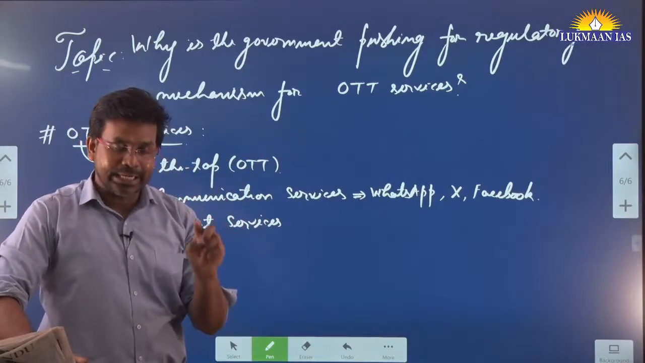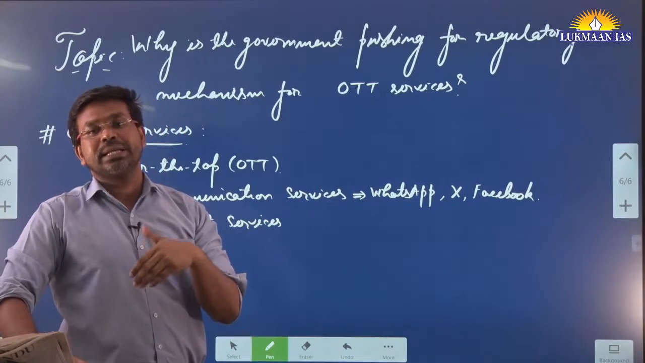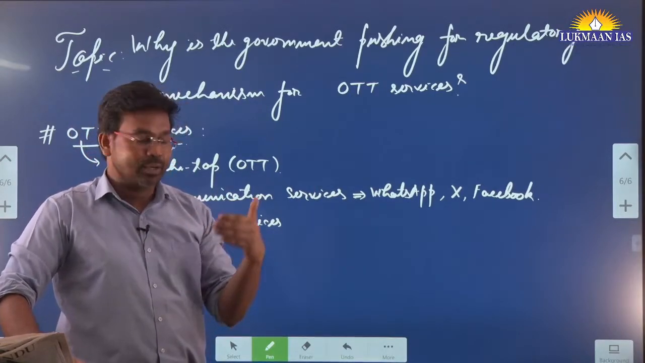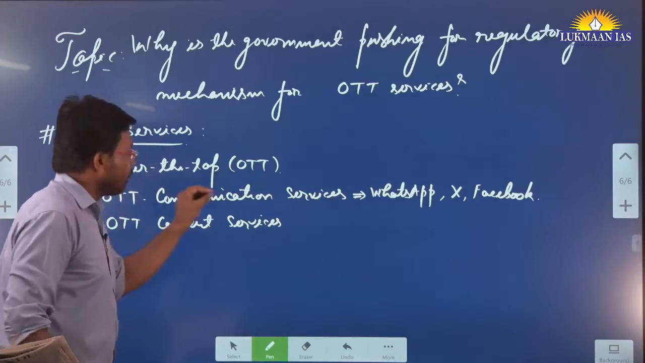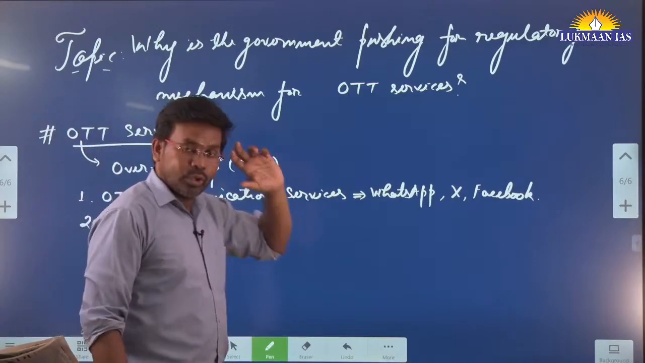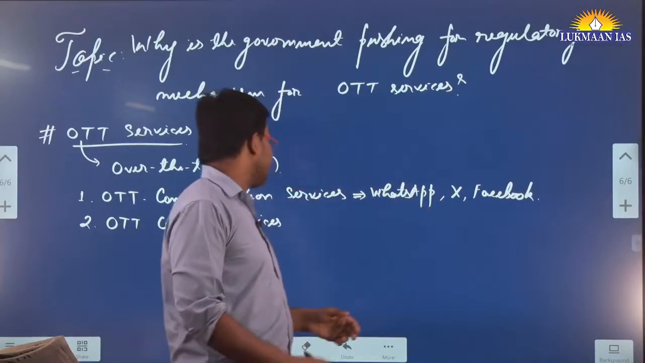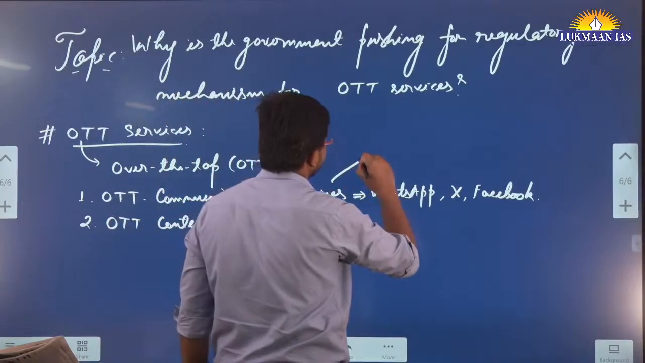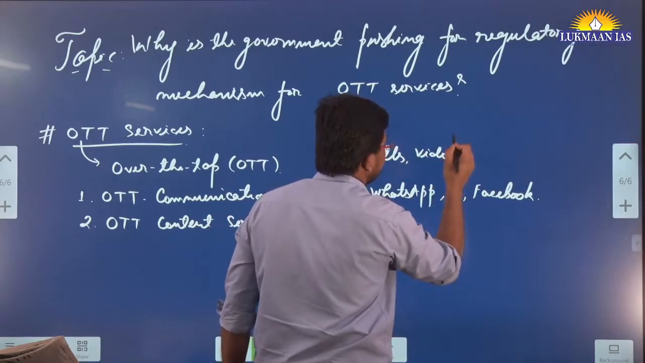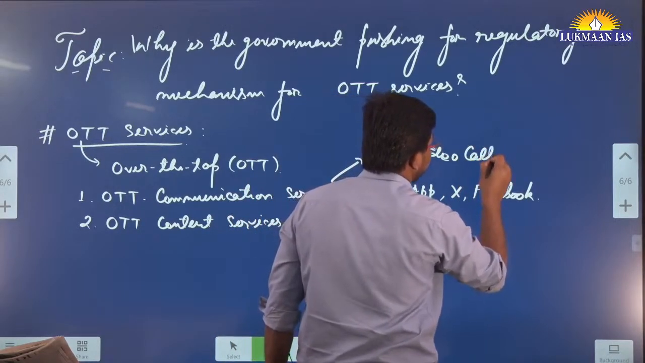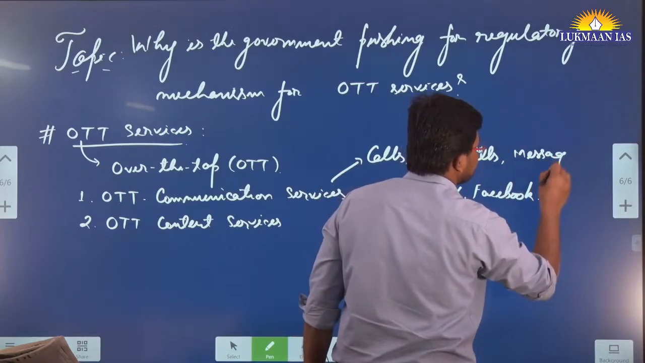Earlier when we were making mobile phone calls, we were dialing the number and making calls to the person, using the telecom service provider, the internet of the telecom service provider. However, using OTT communication services, we are able to do the same thing. We are able to make normal calls, video calls, and send messages using these platforms.